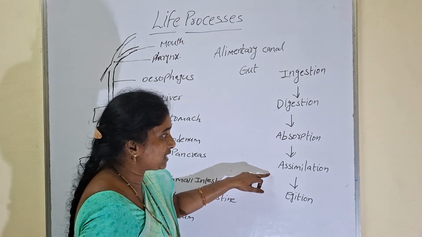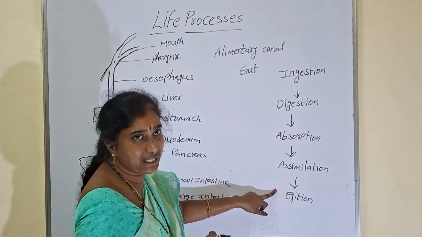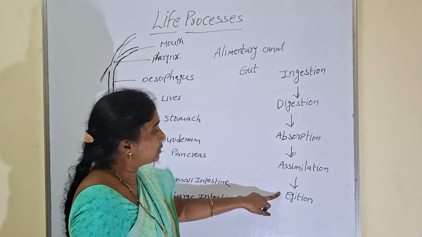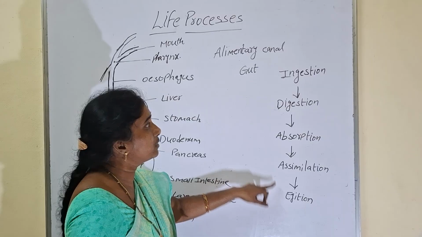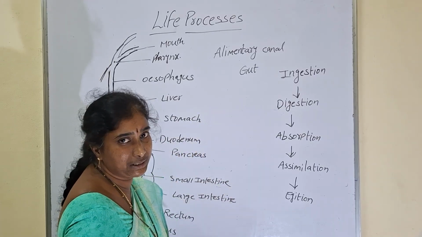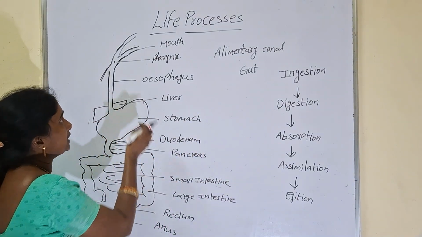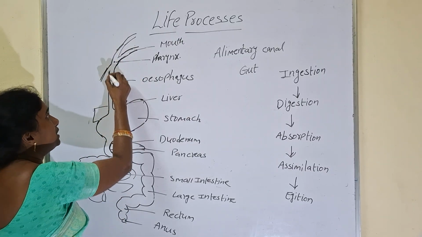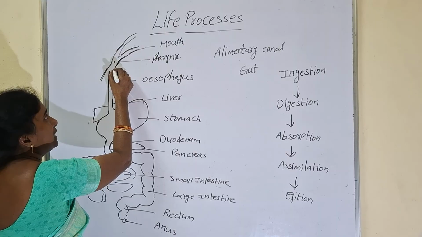That is called assimilation. After assimilation, undigested food which is not helpful for our body will be sent out through the anus. That process is called egestion. So these are the different steps which are present in digestion. Now we will see what are the different steps in the digestive process, the different organs, and how food will be digested.